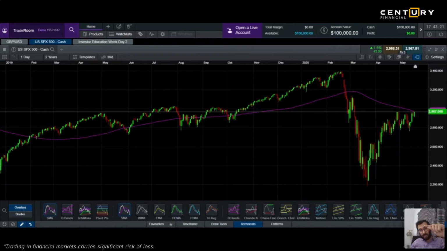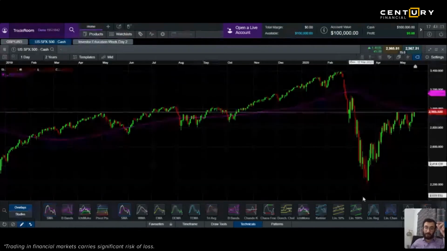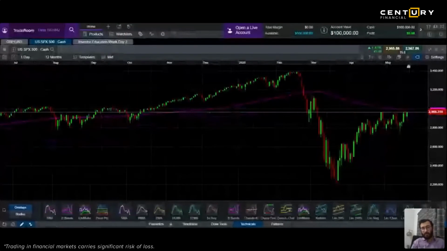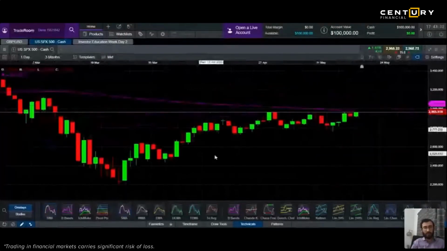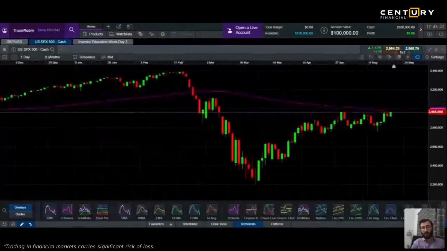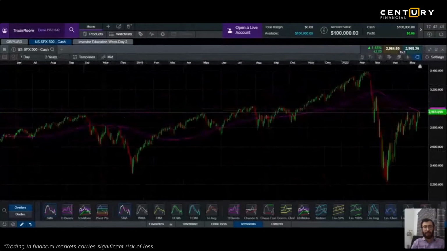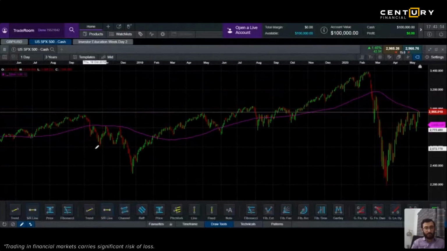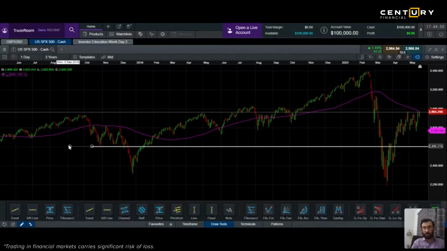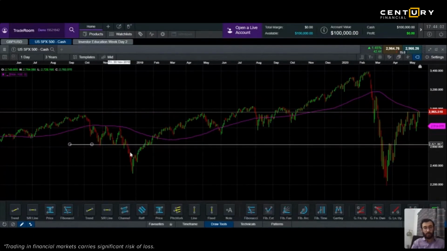The overall trend is really positive, right? But there is a trend which we can identify. Now, on a daily chart, there is barely any trend we can identify on S&P 500, because it just fell like this during the pandemic, and again it has started bouncing back. If we see a support and resistance here, so one line of support, this here, right? This is your good support.